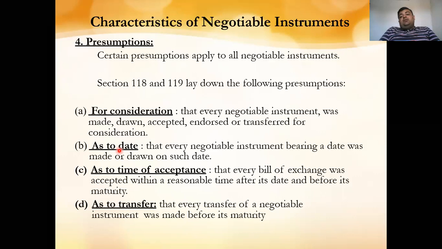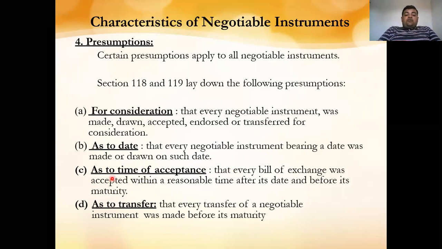The validity of the check, in case of a check, is 3 months. After 3 months the check or the negotiable instrument expires. So every negotiable instrument bearing a date was made and drawn on such date. So there must be two things: when the check was made and when it is to be drawn.